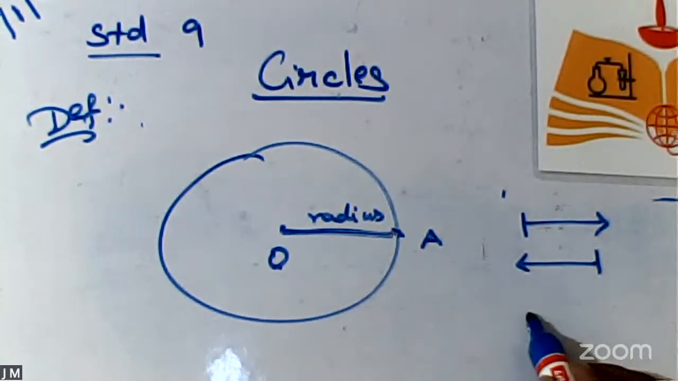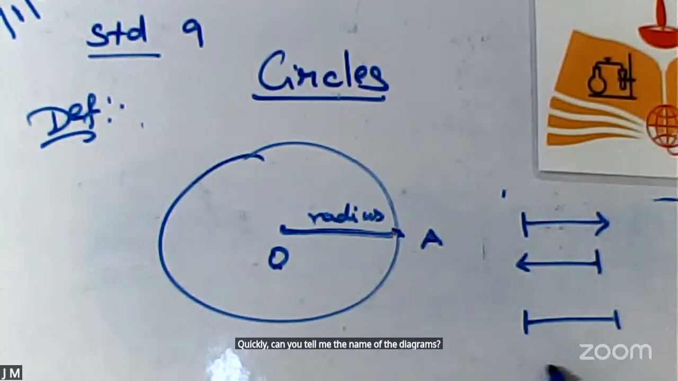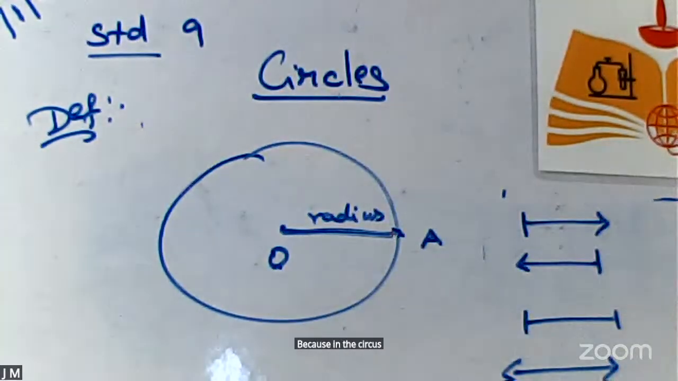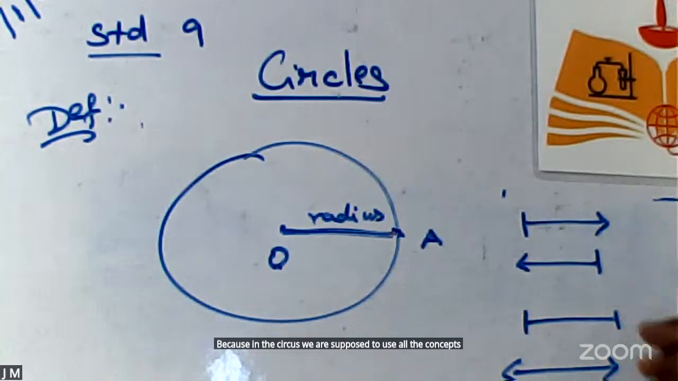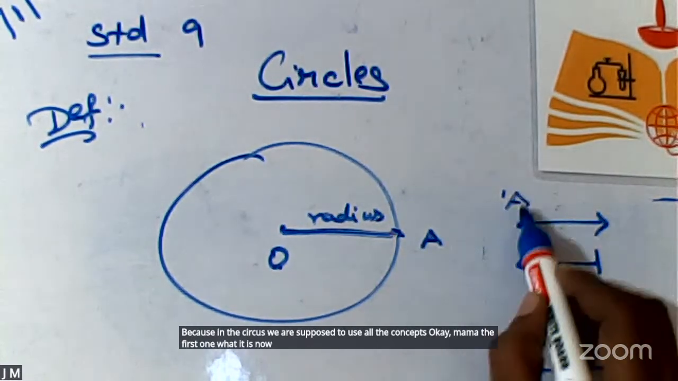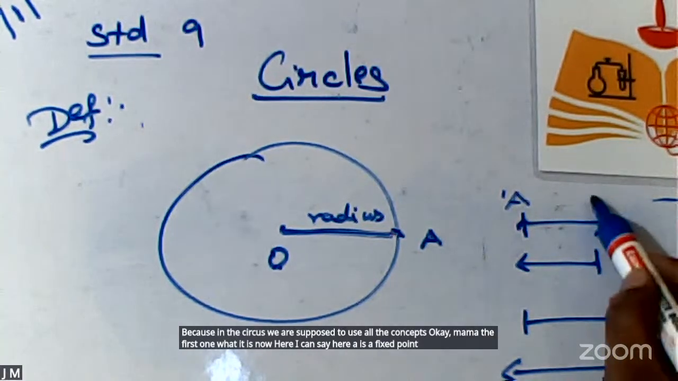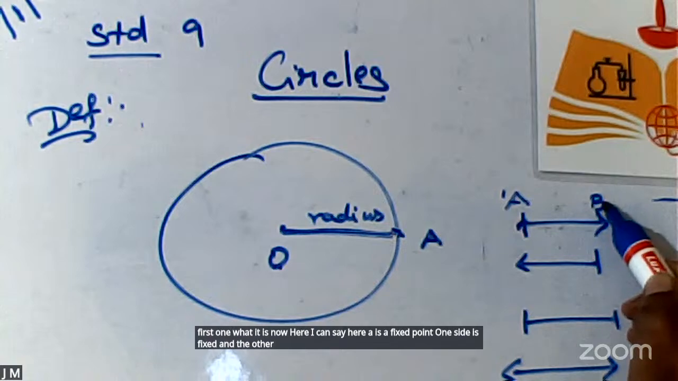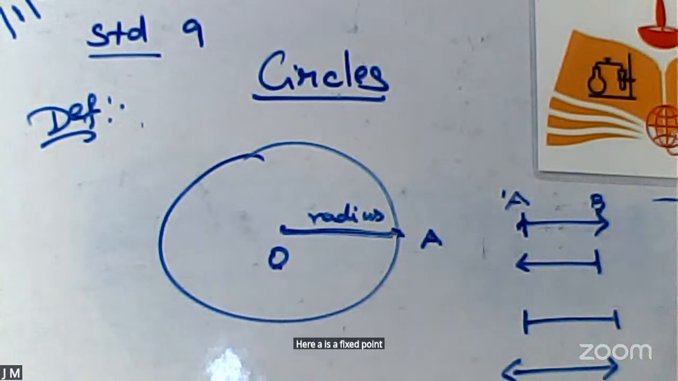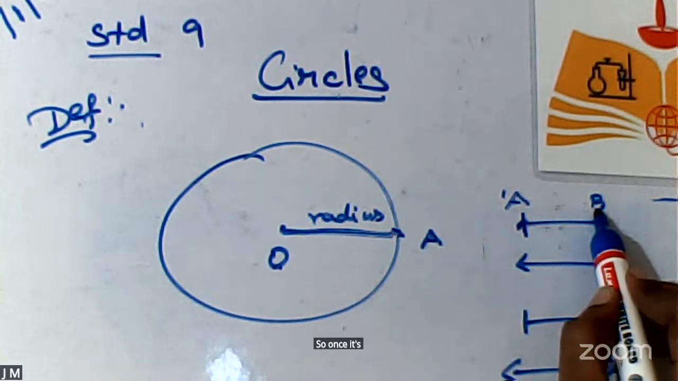Quickly, can you tell me the name of this diagram? Any idea? Because in the circles we are supposed to use all the concepts. Okay, the first one, what is it? Here A is a fixed point and the other side is named B. Here A is a fixed point and B is a moving point. Yes or no? So one fixed point and one moving point.